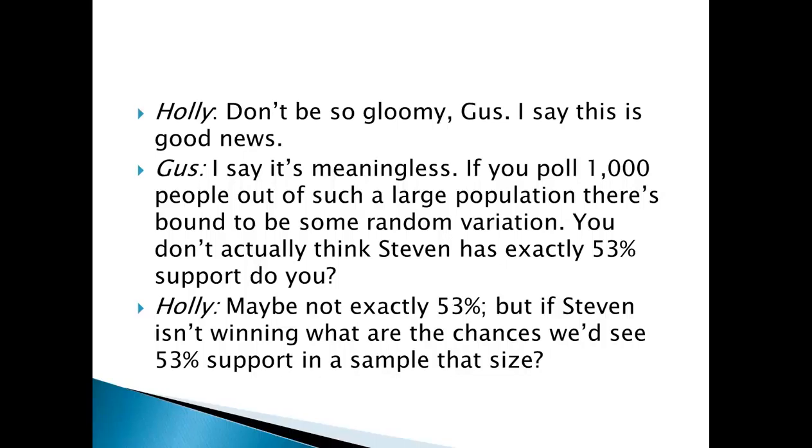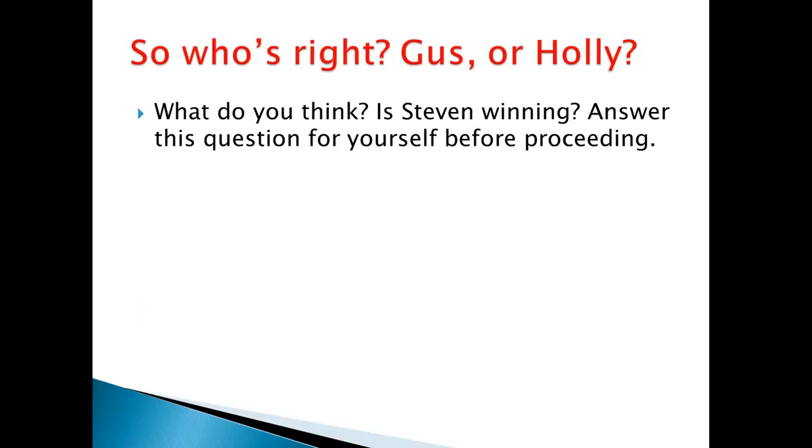Gus says, "I say it's meaningless. If you poll 1,000 people out of such a large population, there's bound to be some random variation. You don't actually think Stephen has exactly 53% support, do you?" Holly says, "Well, maybe not exactly 53%, but if Stephen isn't winning, what are the chances we'd see 53% support in a sample that size?" So, who's right, Gus or Holly? Am I winning? What do you think?